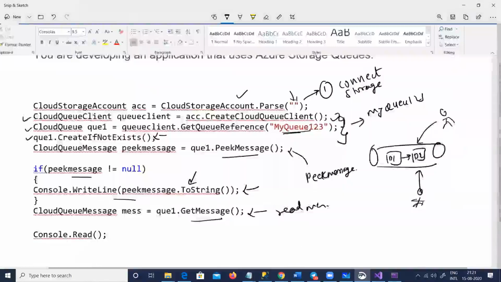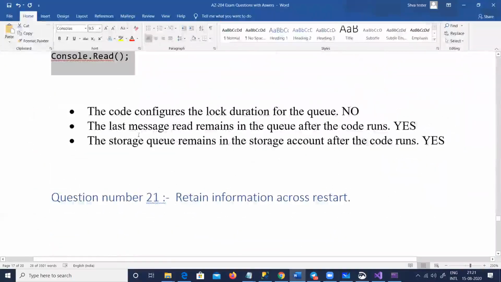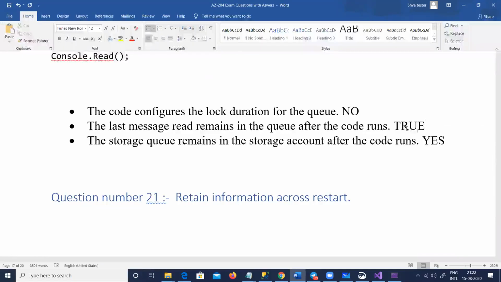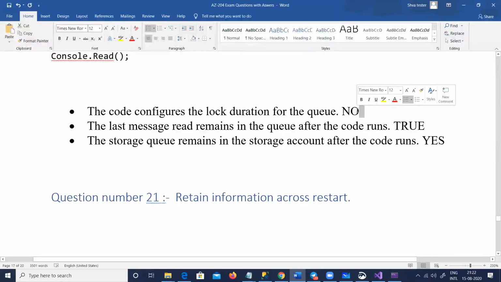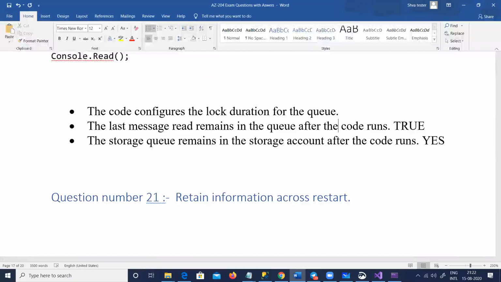So let us go back to that question. The first thing is, the last message read remains in the queue. This is true. Let's mark what we understand. So let me delete everything. Taking from what we have understood, the last message remains in the queue, right? Whatever is last read remains in the queue.